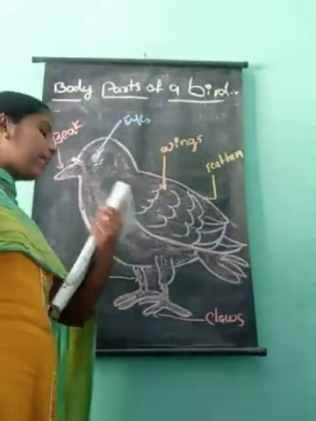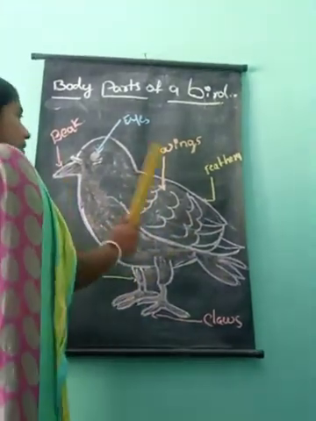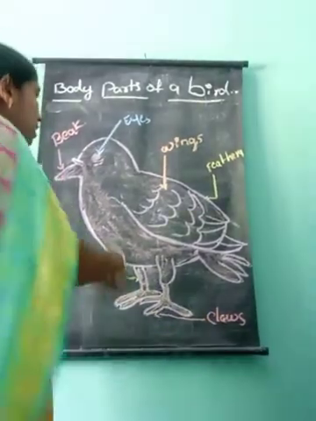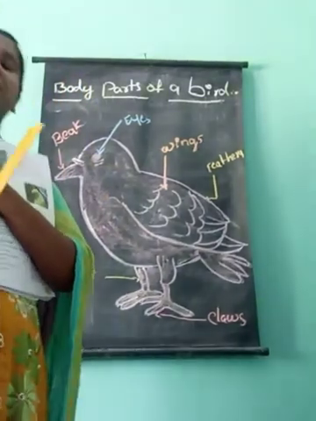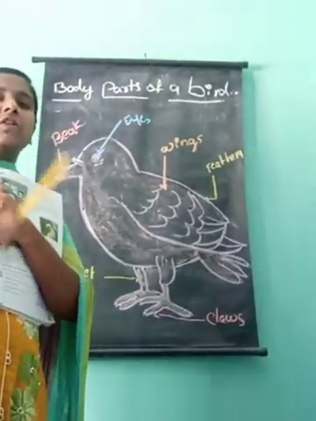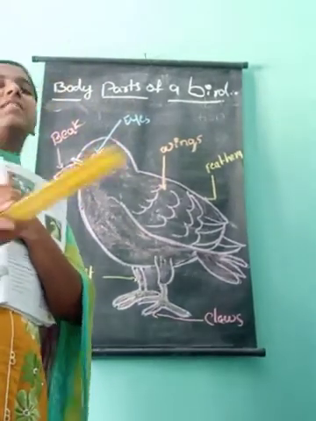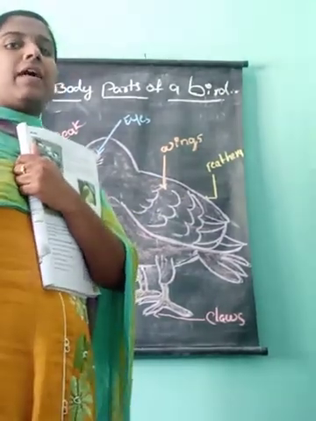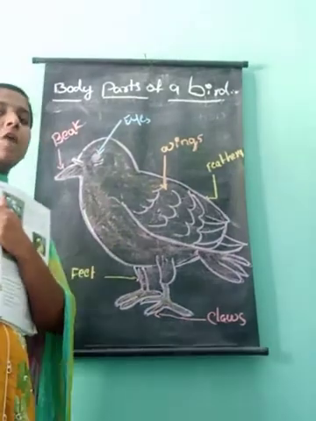Some are brightly colored and some are dull. Some of the birds are brightly colored and some of the birds are very dull in color. For example, again crow. Crow is bright color. It means the color is black. And next, parrot. Parrot is compared to crow. It is dull color. Parrot is green. That is the color of parrot.